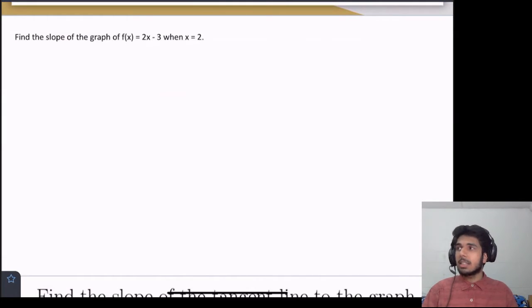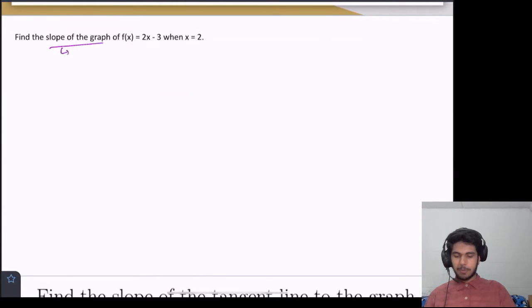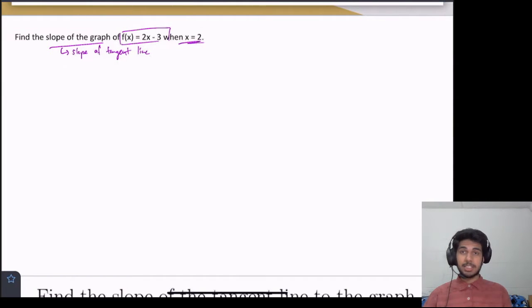So this is asking to find the slope of the graph of f of x equals 2x minus 3 when x equals 2. So slope of the graph, this just means the slope of the tangent line. And we have this function, f of x, and we have the point where we're curious where the tangent line is.